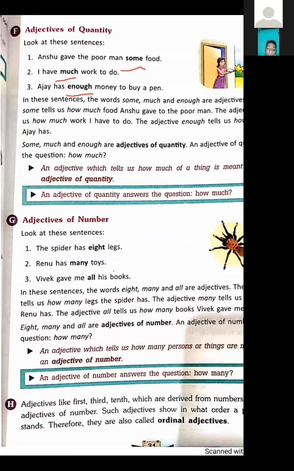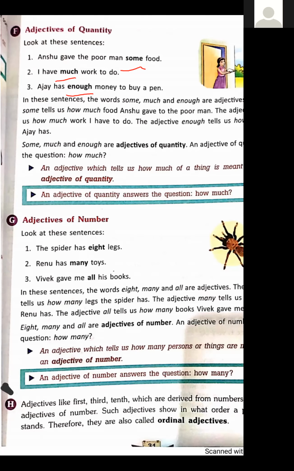Food is uncountable, so we are using how much food. In the second sentence, the adjective much tells us how much work I have to do. Again, work is uncountable. That's why we are using how much.